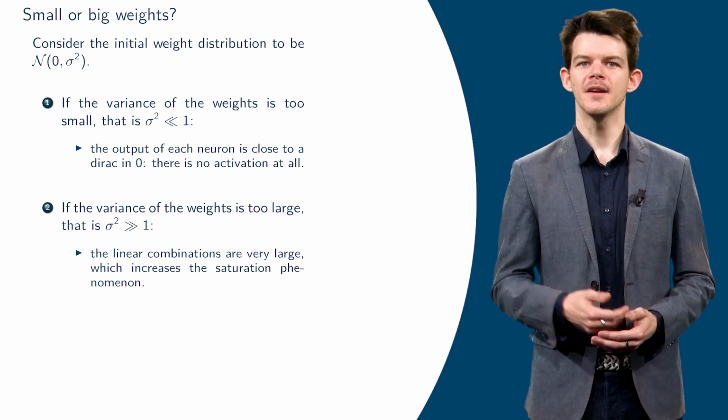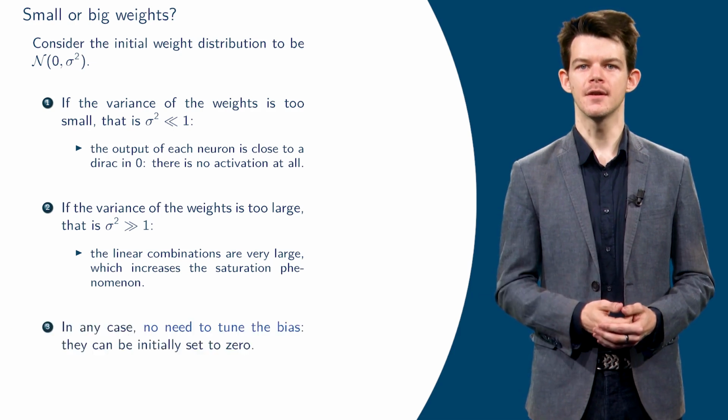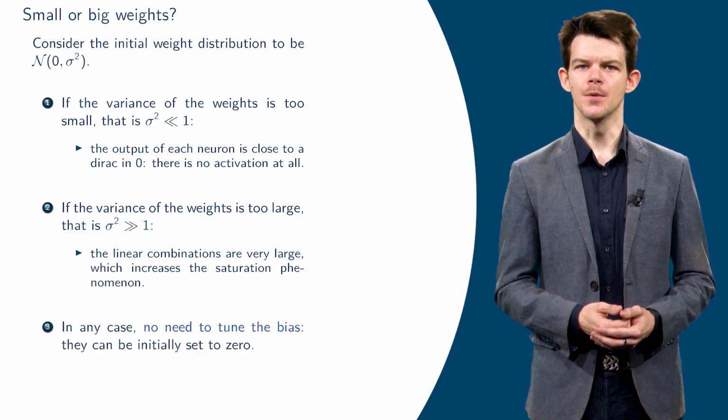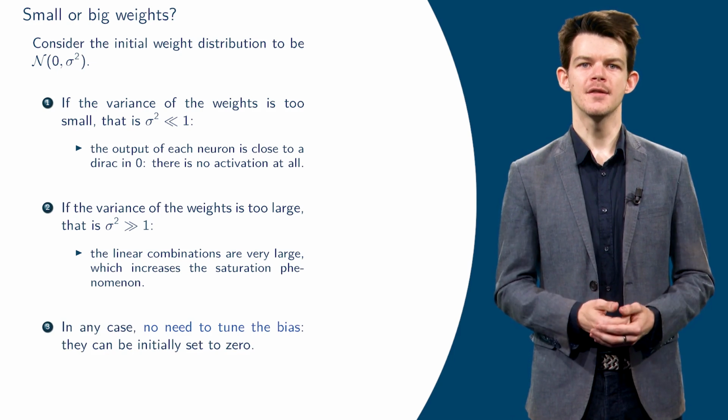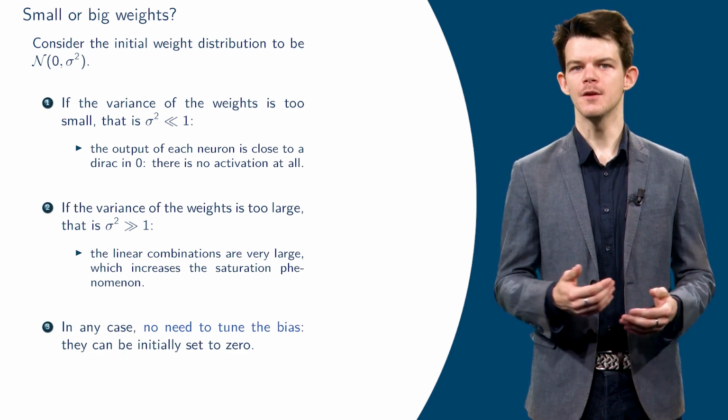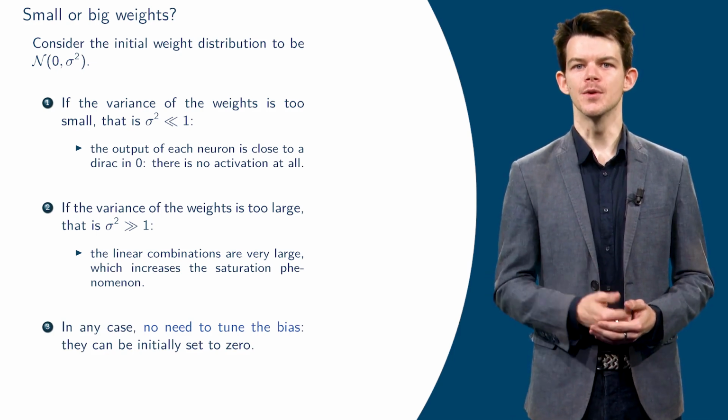Contrary to the weights, the biases of a network are chosen deterministically. They are often set to 0. You can also initialize them with a positive value if you use ReLU activation function to encourage the neurons to activate. Now that we have said that the initialization of the weights must not be too large or too small, we make this statement more precise.